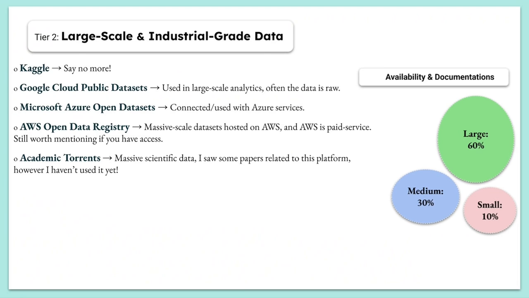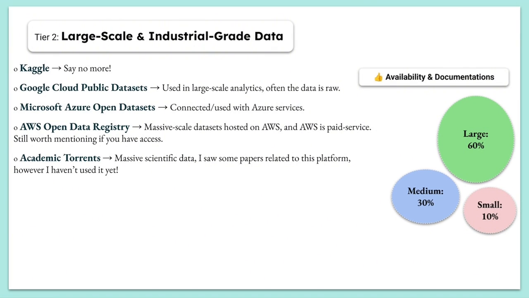Then we have TensorFlow datasets. This one is dedicated to deep learning projects. It's expected to have large-sized datasets. You can do PyTorch, Keras, and TensorFlow projects. Then we have Papers with Code datasets. When I checked this one, I found that it has more than 509K datasets, and these datasets vary between massive, large, and medium-sized.